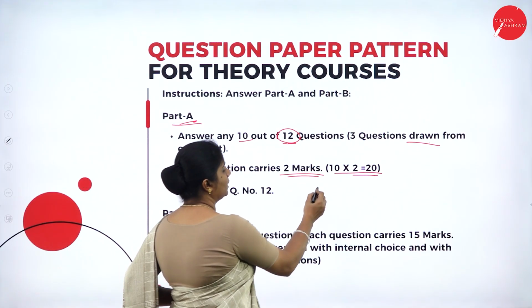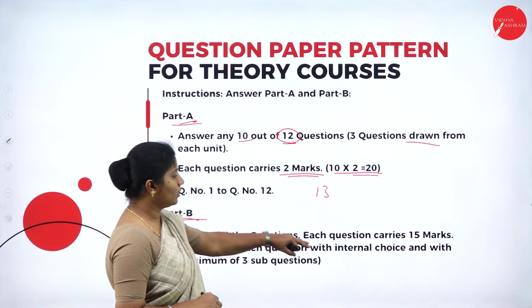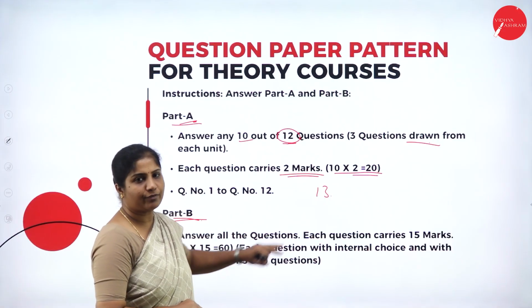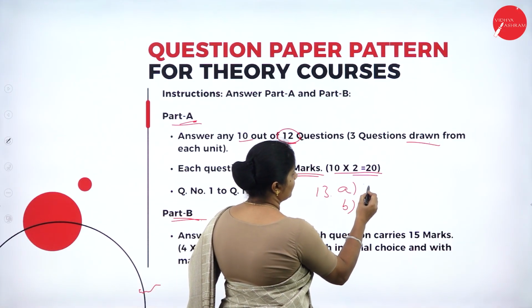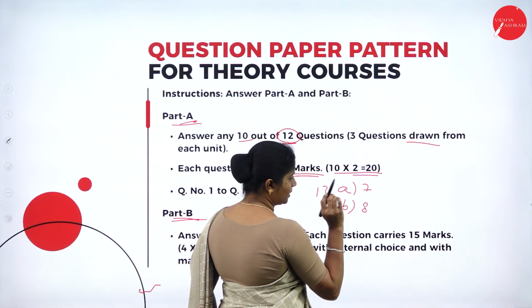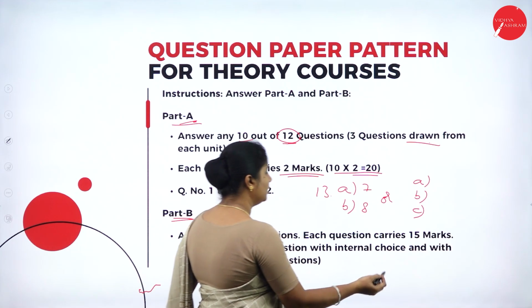It starts from question number 13. You need to answer all the questions, and each question carries 15 marks. Like this, A, B. If A is for 7 marks, B will be for 8 marks. Or A, B, C. It may contain 2 or 3.